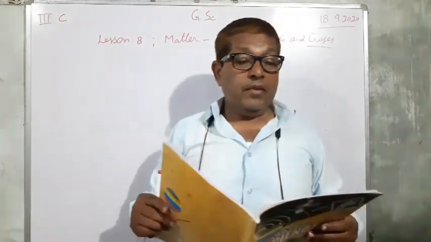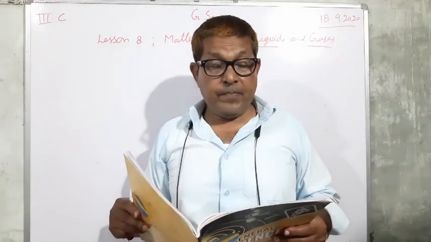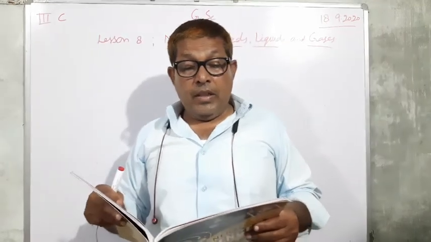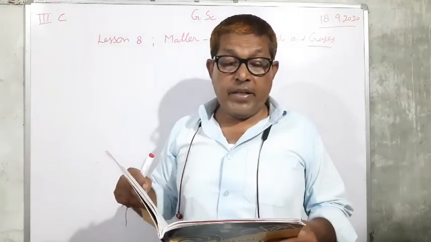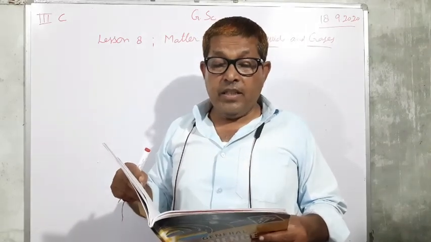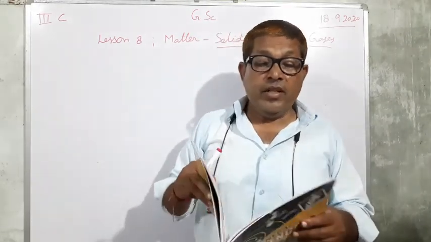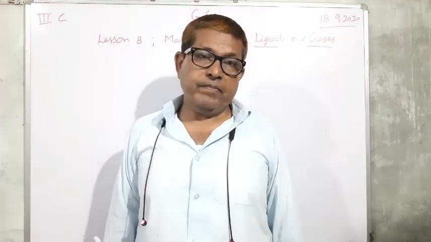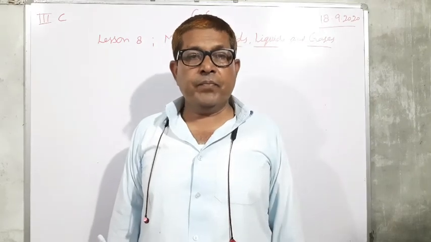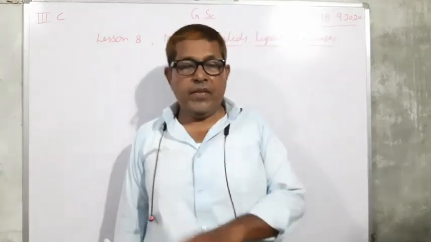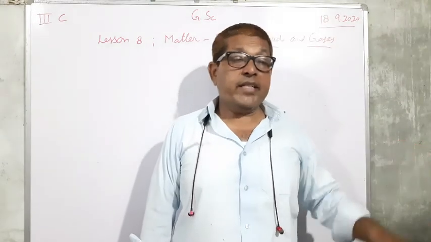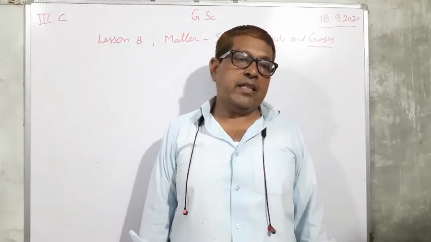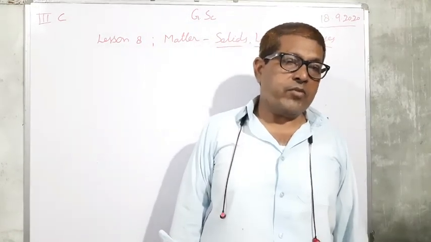Matter, solids, liquids and gases. So in this lesson, pre-reading question: name some things that you see around. What things do you see around? You see table, chair, fan, your friends, others, animals. These are the things which surround you.